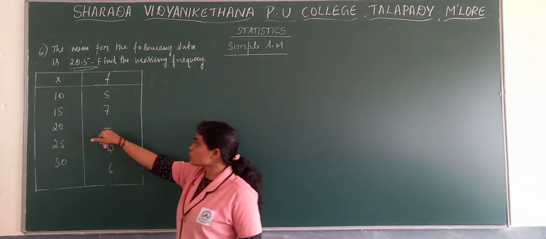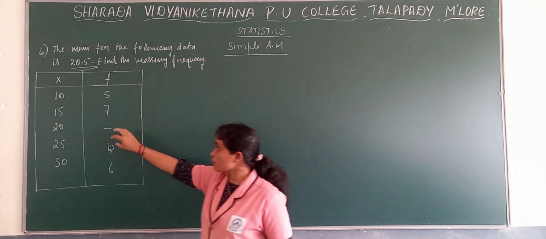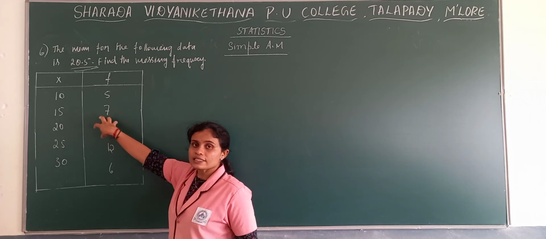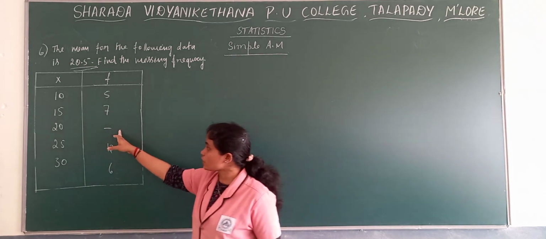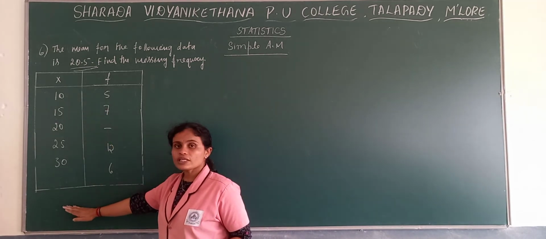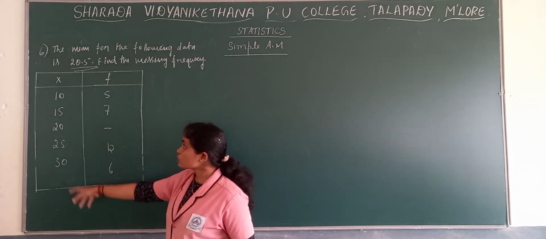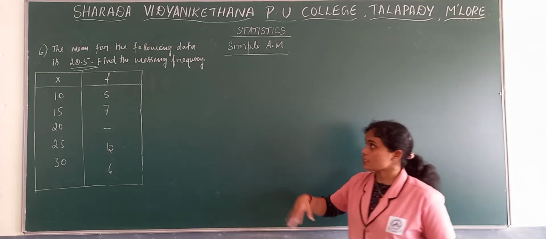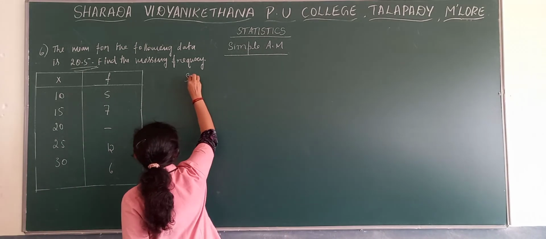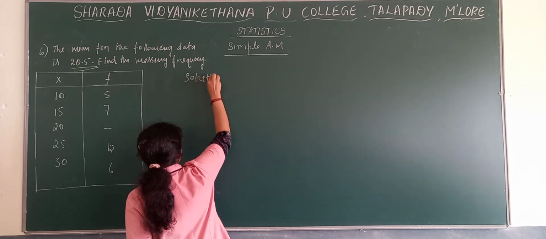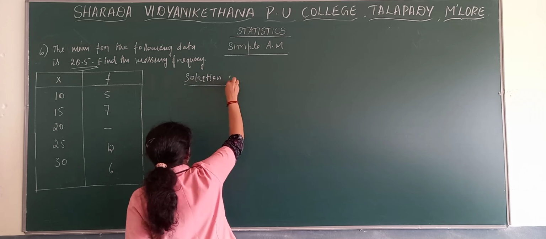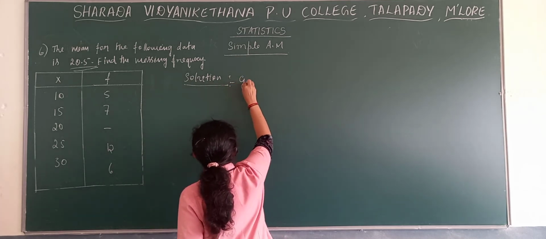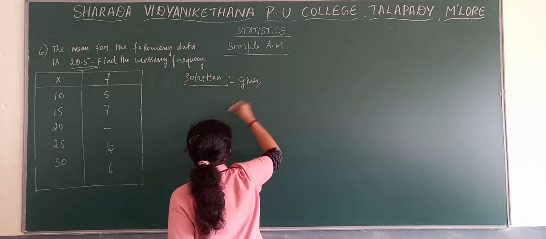Initially, we need to take the missing frequency as any letter, let X or A be the missing frequency. Then, using whatever values are given, we need to find the missing frequency. So in the solution, which value is given?